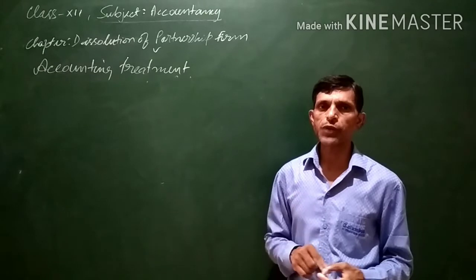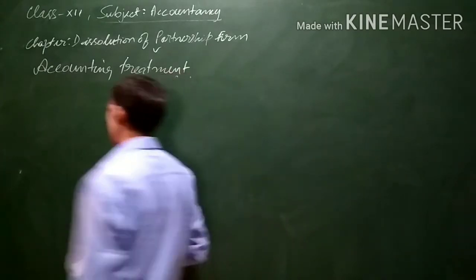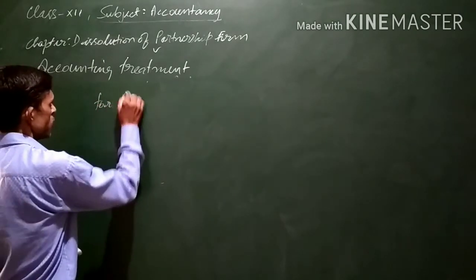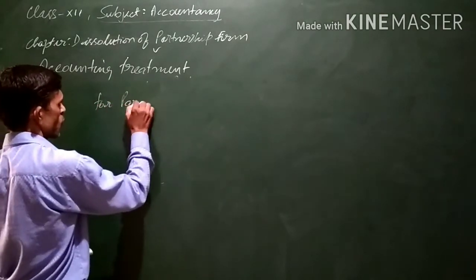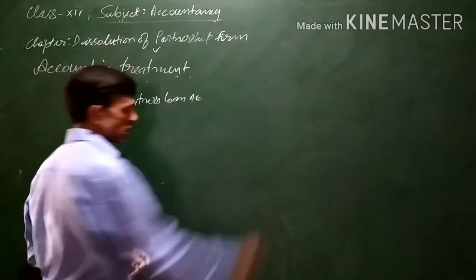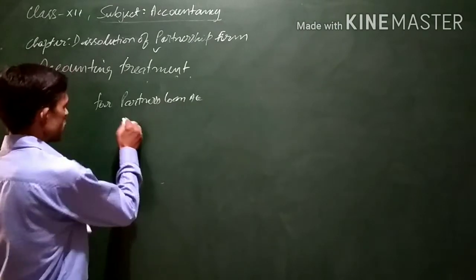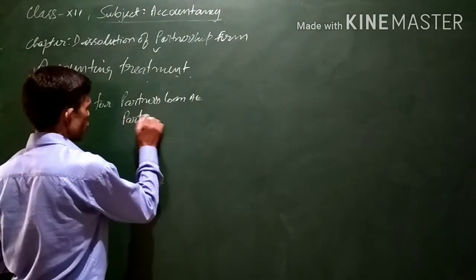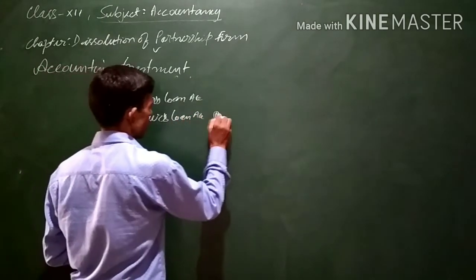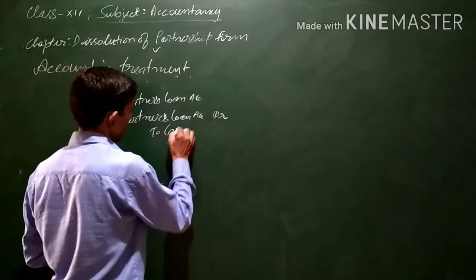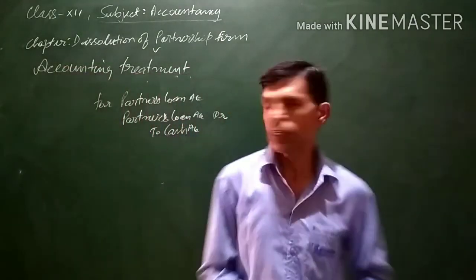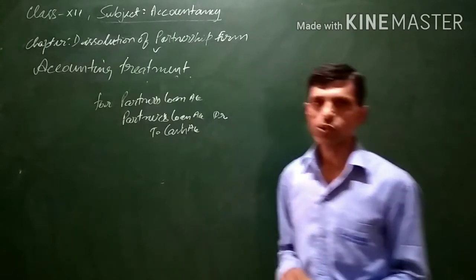If the partner has given a loan to the firm, this loan is paid separately, and the entry will be partner's loan account debit to cash account or bank account. The partner's loan will be paid.